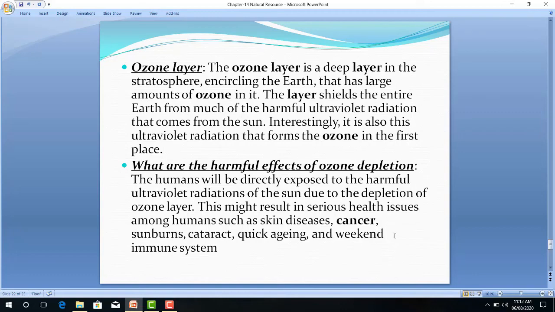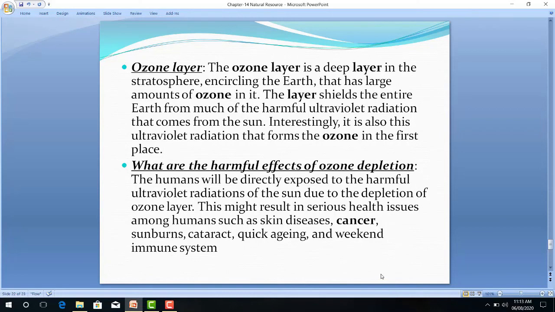The ozone layer is a deep layer in the stratosphere encircling the earth, which protects the earth's surface. The large amount of ozone present in the stratosphere shields the entire earth from much of the harmful UV radiation that comes from the sun. It is interesting that UV radiation forms ozone in the first place.